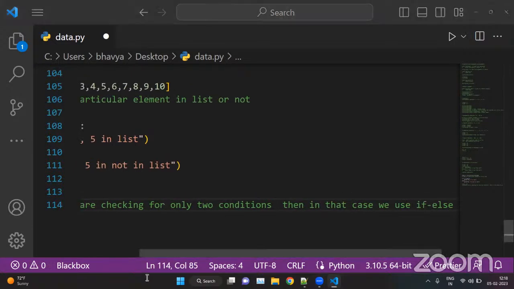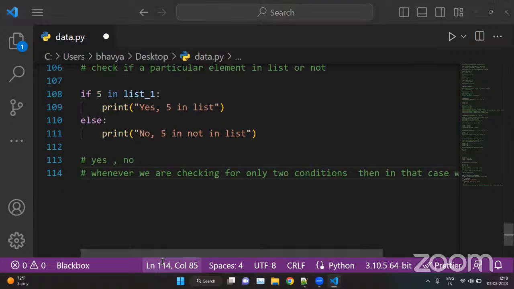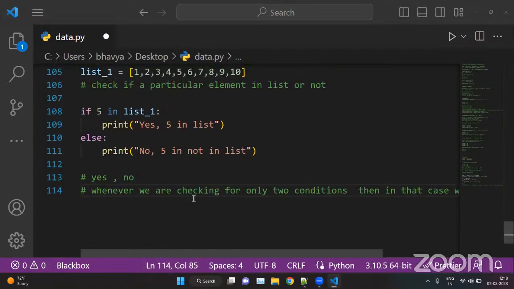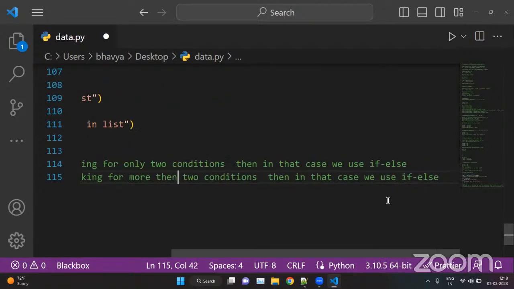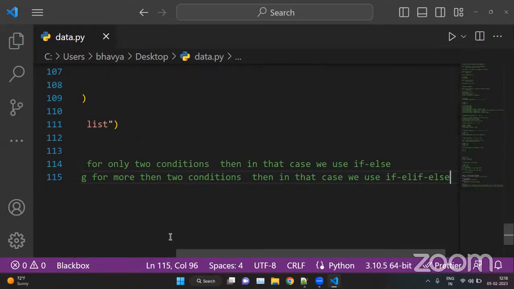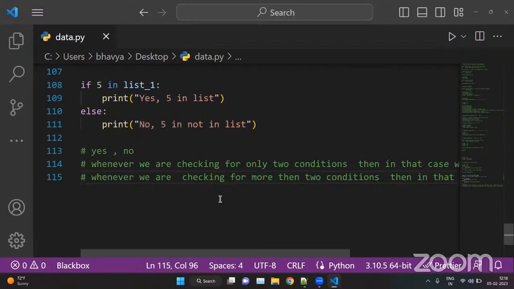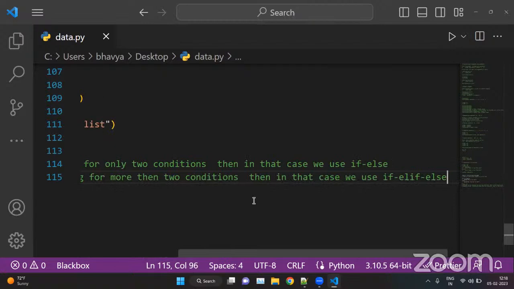Whenever we're checking for only two conditions, like yes or no, true or false, it is or it is not, in that case we use if else, only if or else. And whenever we are checking for more than two conditions, then in that case we use if elif else. So for multiple conditions we use if elif else, and for only two conditions we use if else.